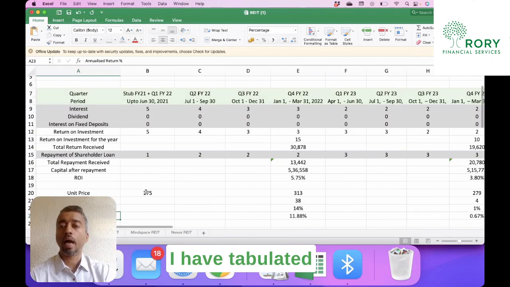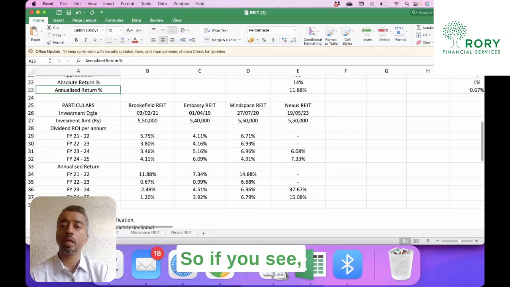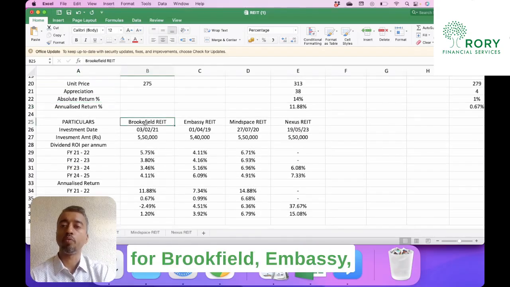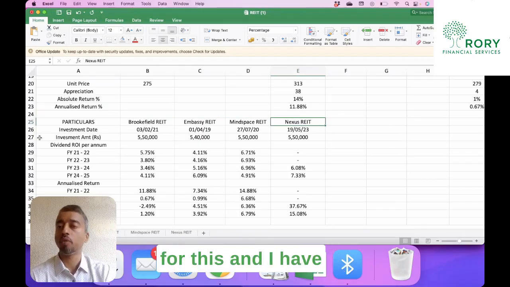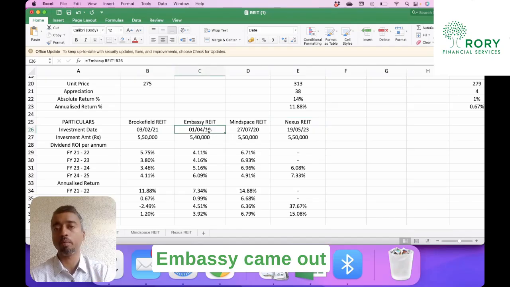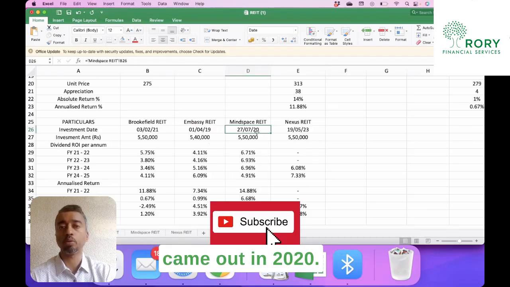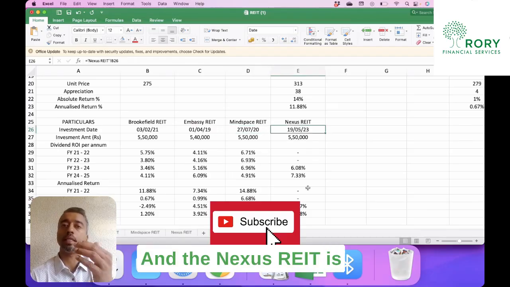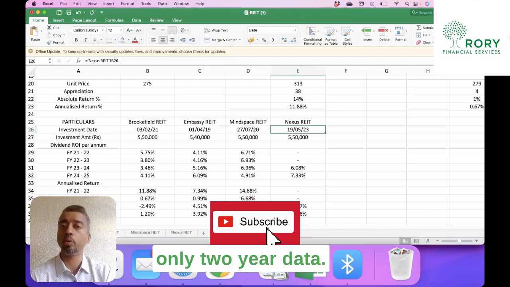Now, I have tabulated all these returns here. So if you see, I have compared for Brookfield, Embassy, Mindspace and Nexus. I've done the same sort of analysis for this and I have put the results here. So Brookfield came out in 2021, Embassy came out before that in 2019, the Mindspace REIT came out in 2020 and the Nexus REIT is the youngest among this, for which we have only 2-year data.